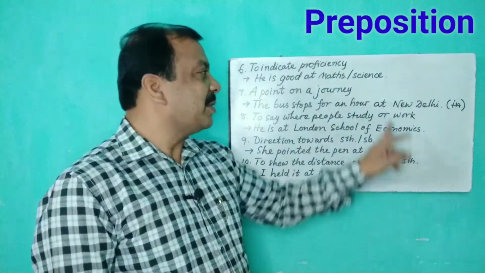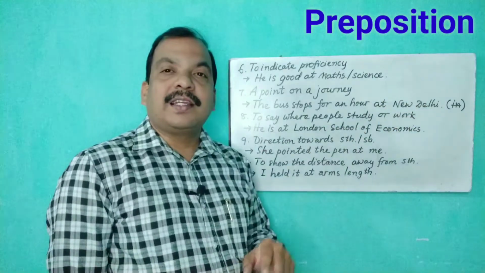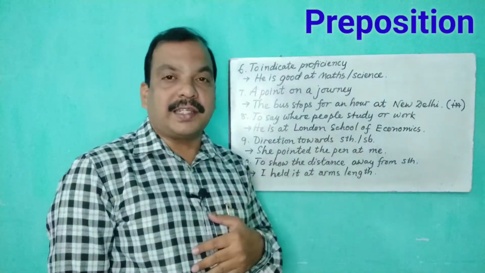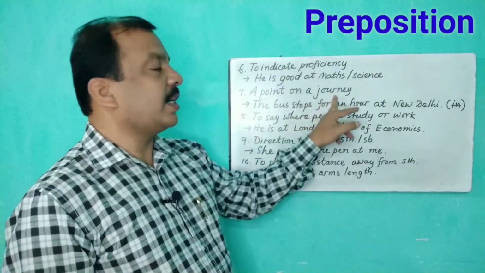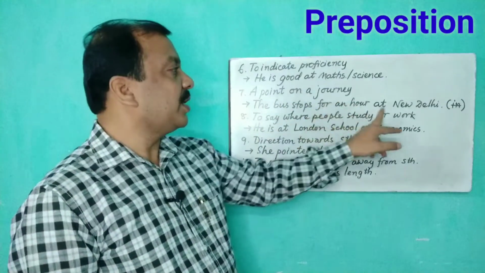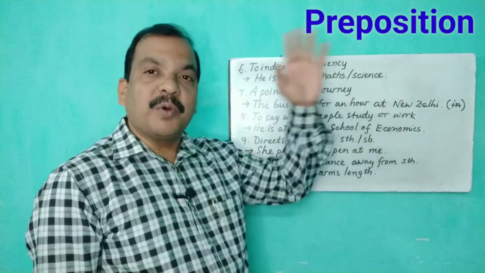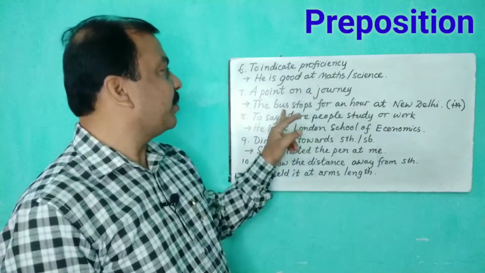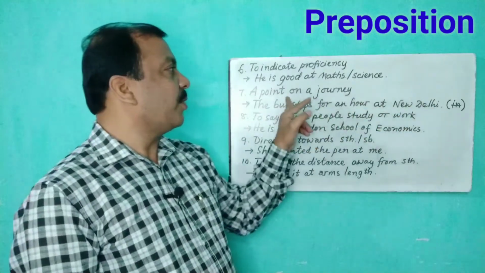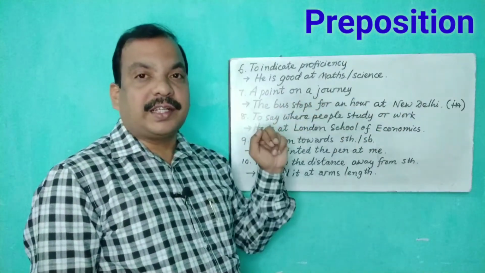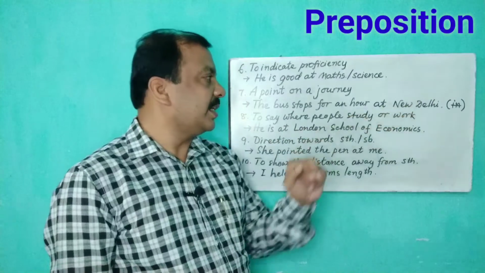No, it will be at New Delhi. He lives in New Delhi. But when you talk about a point on a journey, we have to use at. You were moving to a particular place, but the bus stops for an hour at New Delhi. It's a point on a journey. That's why it will be at New Delhi.